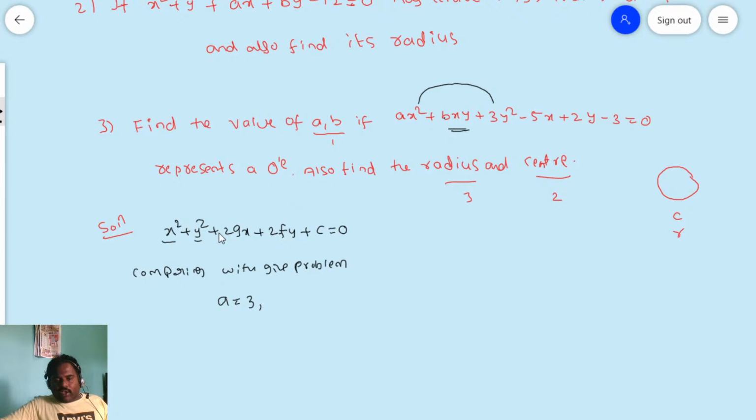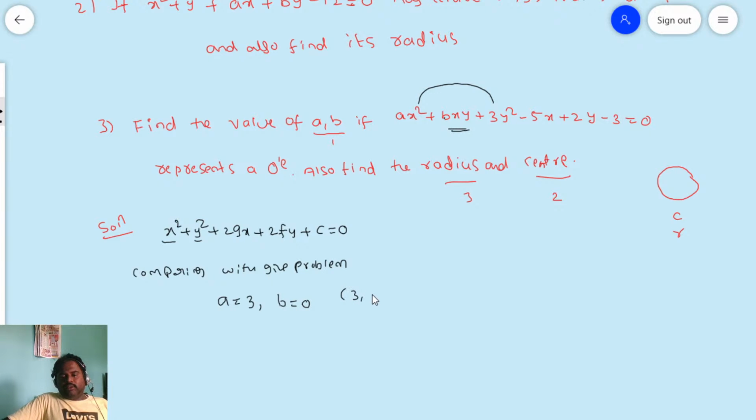P. Next, if we compare with the general form of the circle, is xy contained in the general form? No. But in the given problem, xy is there. So what is the xy coefficient in the general form? Nothing. There is nothing, but can I say 0 into xy? 0 into xy is nothing but 0, or not? Therefore xy coefficient, what can you say? 0. Okay. Now b is equal to, in this case, what are you getting? 0.